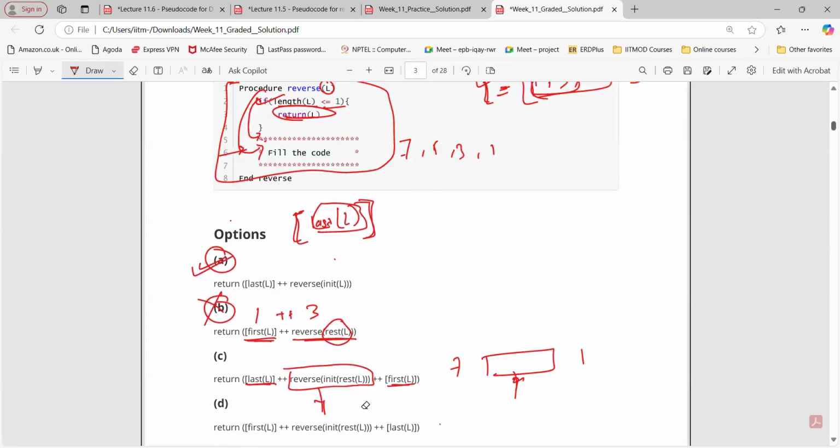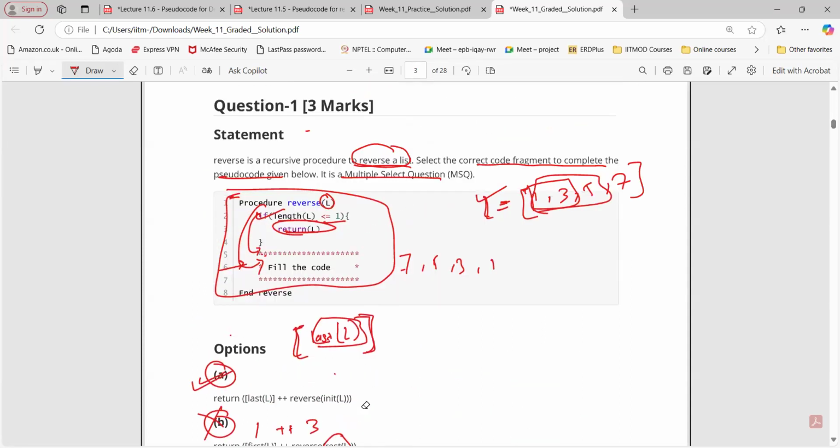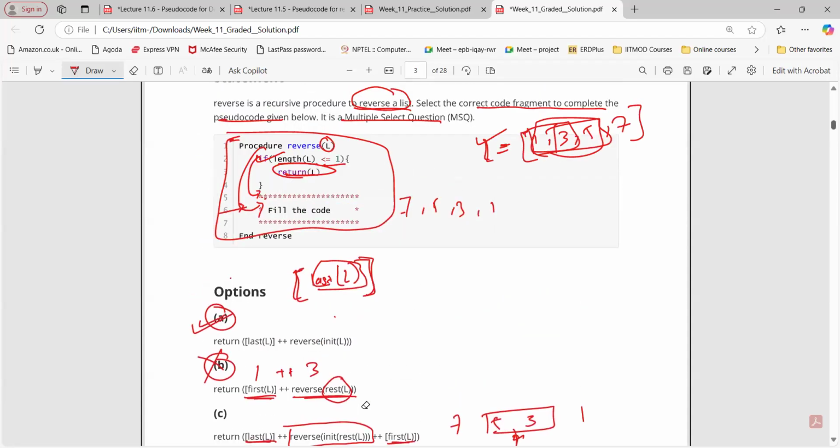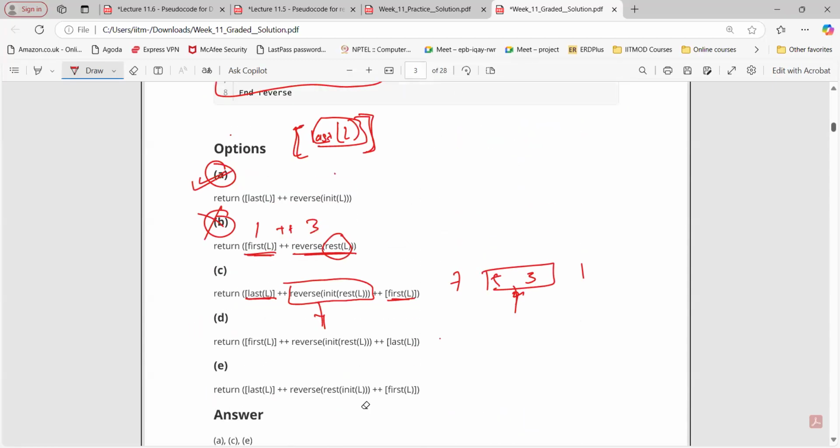So if you follow this, we are removing the first as well as the last. The remaining will be what? 3 and 5. Again, we are doing the same thing for that, right? So in this way, if we do the same thing, 5 will be here, 3 will be here. Okay. What about option number D?